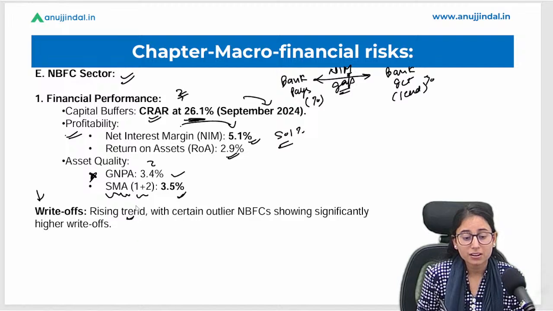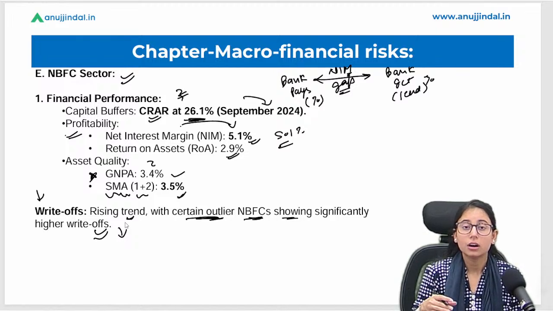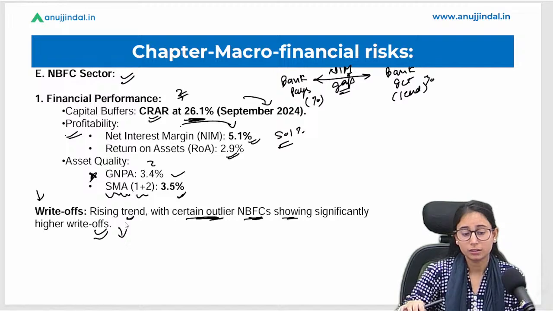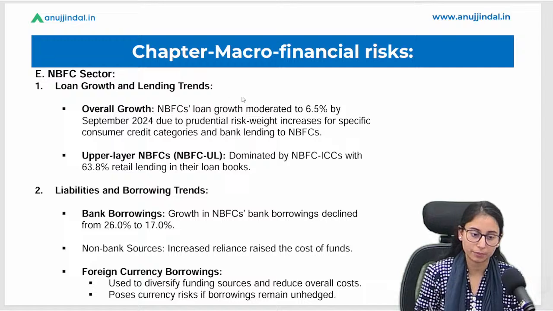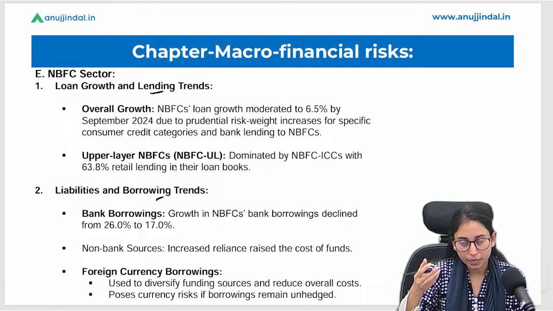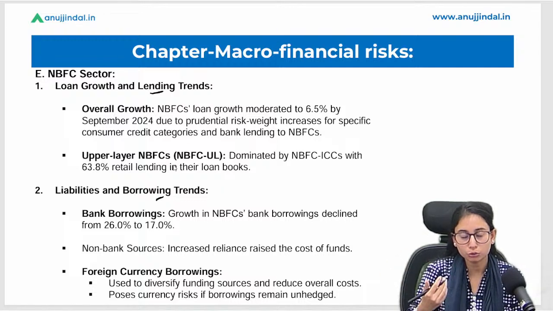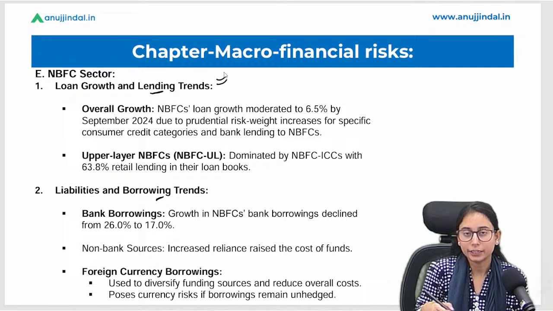So there has been a rising trend, okay, with certain outliers in NBFCs showing significantly higher write-offs. That means there are few NBFCs that have significantly high write-offs with them, okay, which is again not a good point for the NBFC sector. Now we are discussing the lending trends and the borrowing trends: the amount that the NBFC borrows from the banks and other financial institutions, and what they lend to other borrowers.